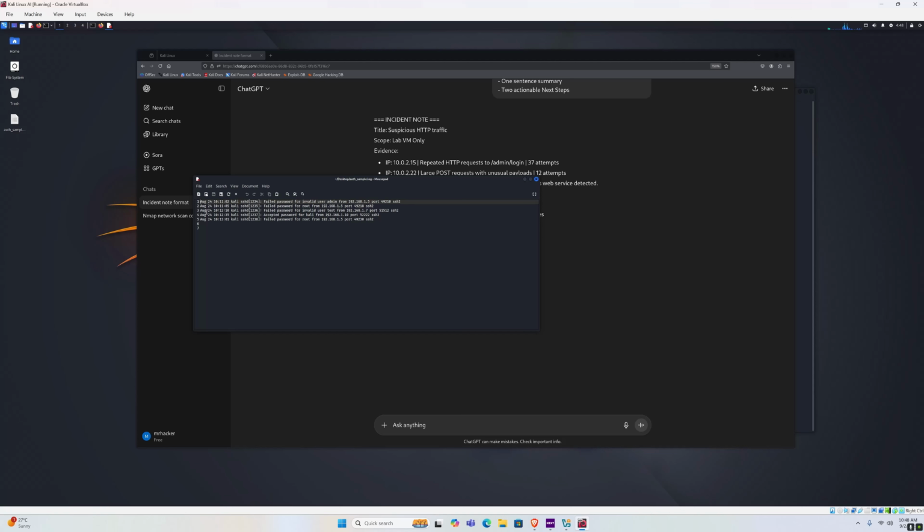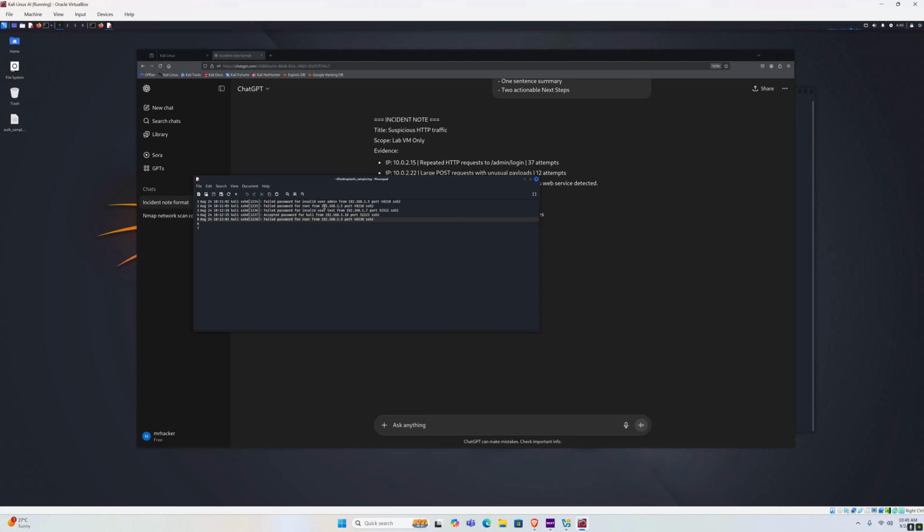In this case, it's quite simple because there are only 5 entries, and we can see that there are failed passwords for invalid users submitted from different IP addresses. So what we would conclude from this is that someone is trying to brute force SSH. We also have one entry which mentions that one password was accepted, but it's from a different IP address compared to the ones that get invalid entries.